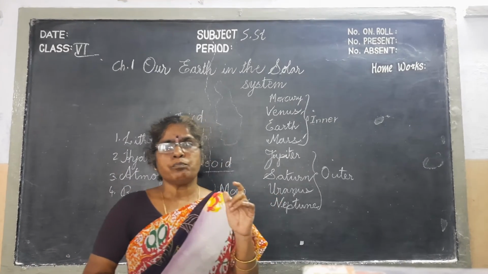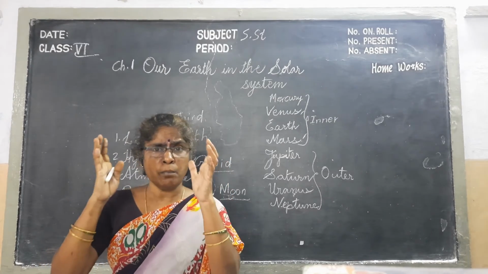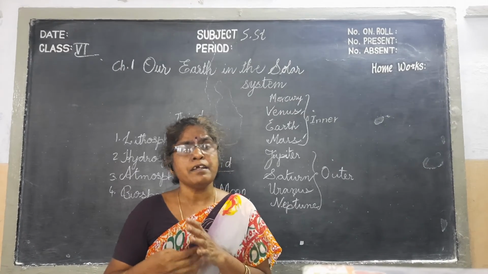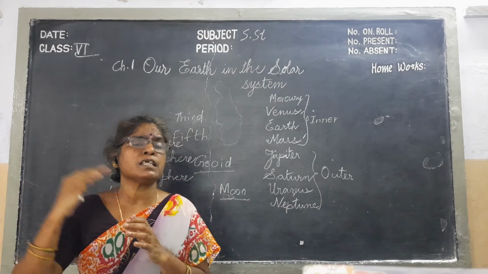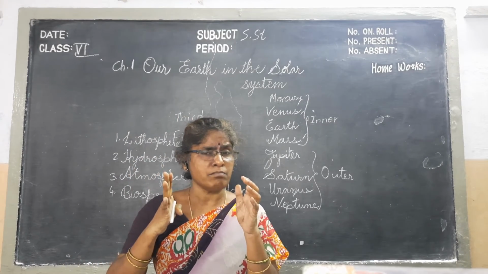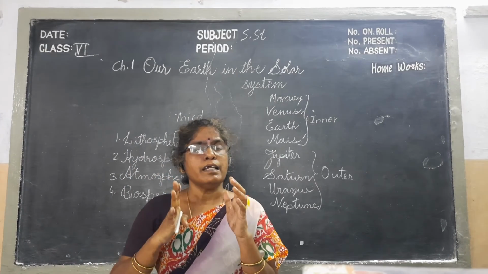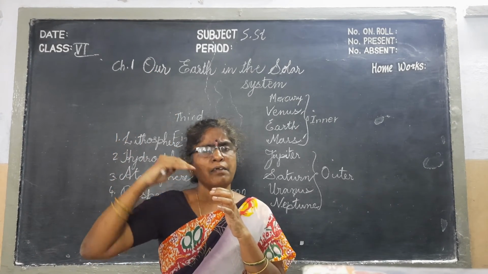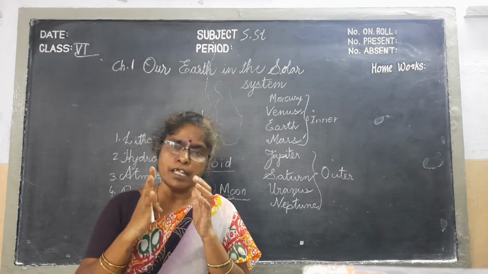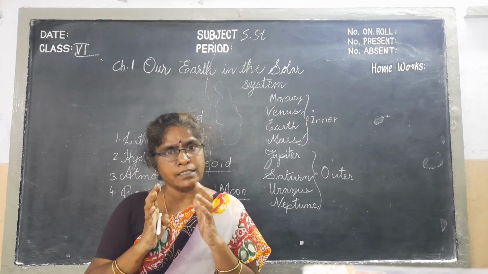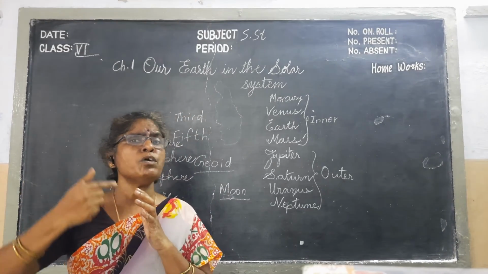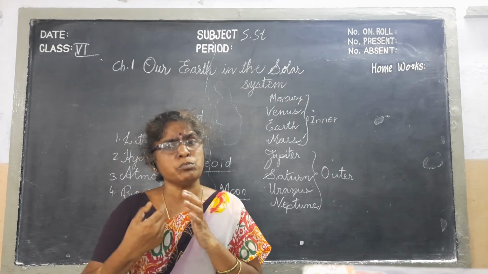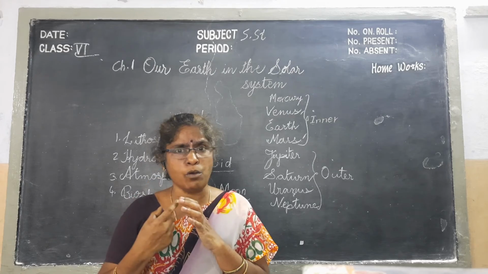The moon looks very big and very bright, but it doesn't have its own light and heat. It gets light and heat from the sun only. It is looking very big, is it right or not? But it is nearer to our Earth than the sun. That's why we are able to see the moon in a big size, and the distance from the earth to the moon is more than 3,80,000 kilometers.